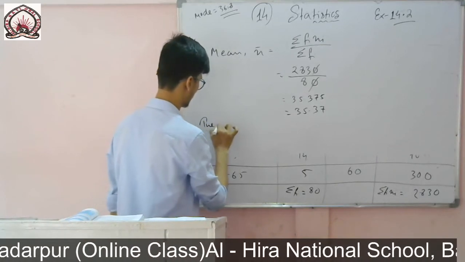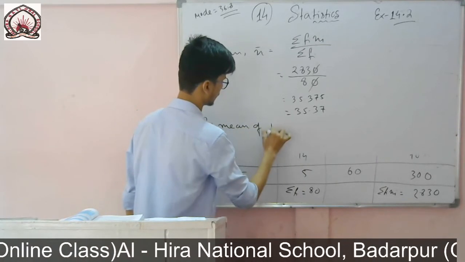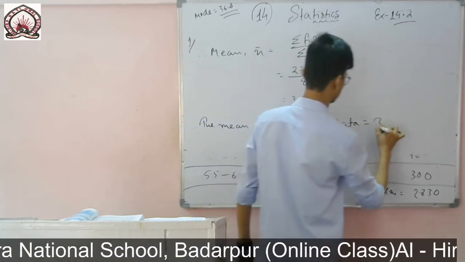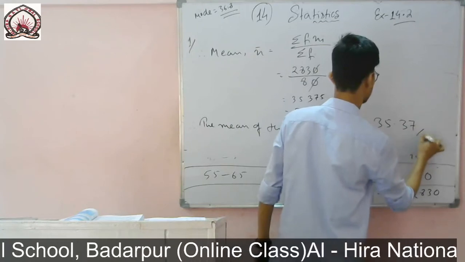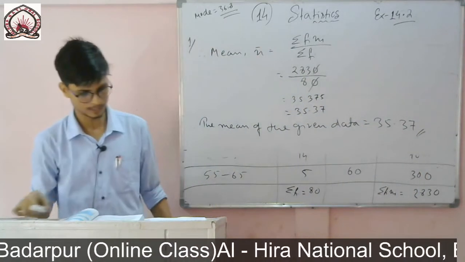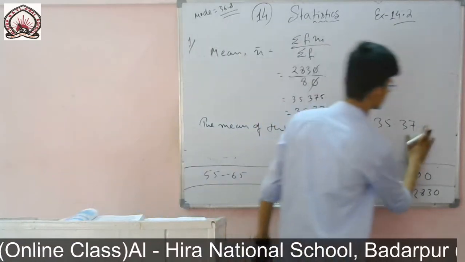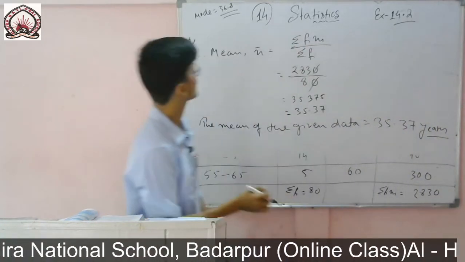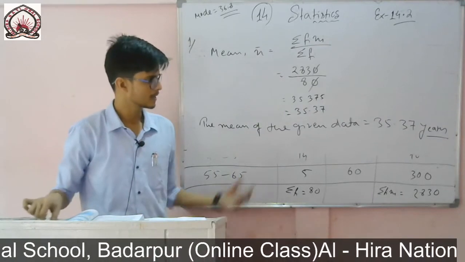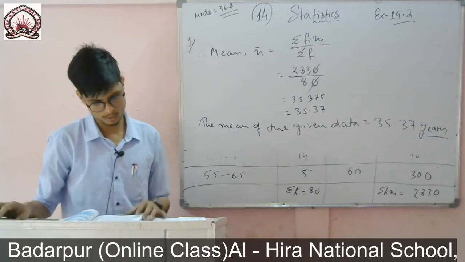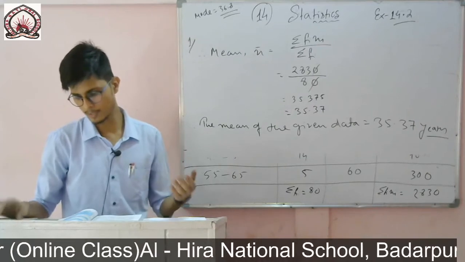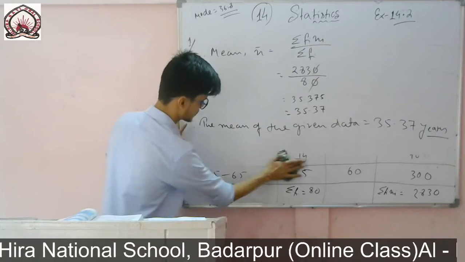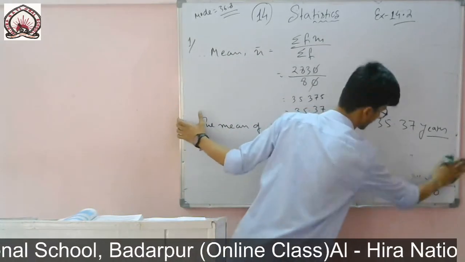Therefore the mean of the given data is equal to 35.37 years. So we got the mode, it is 36.8, and mean it is 35.37. Now the question is to find the mean, and then you have to compare and interpret the data. So now we'll interpret what we have understood from this.